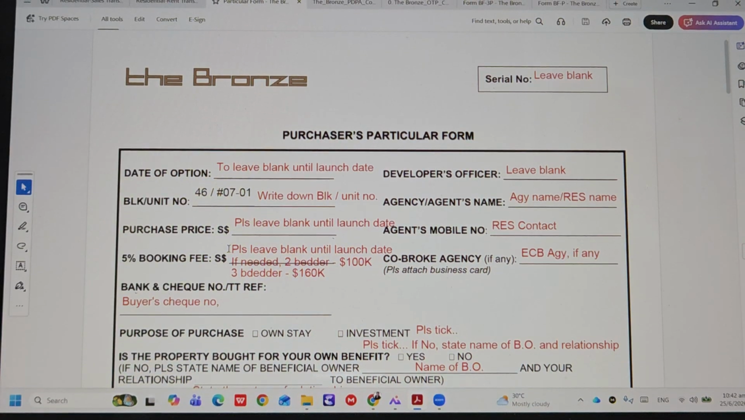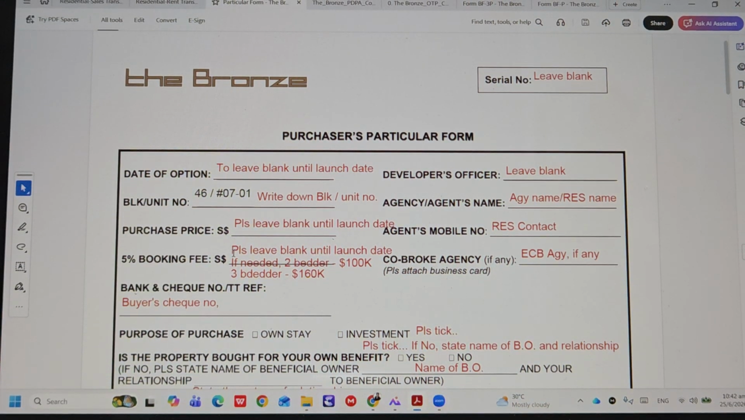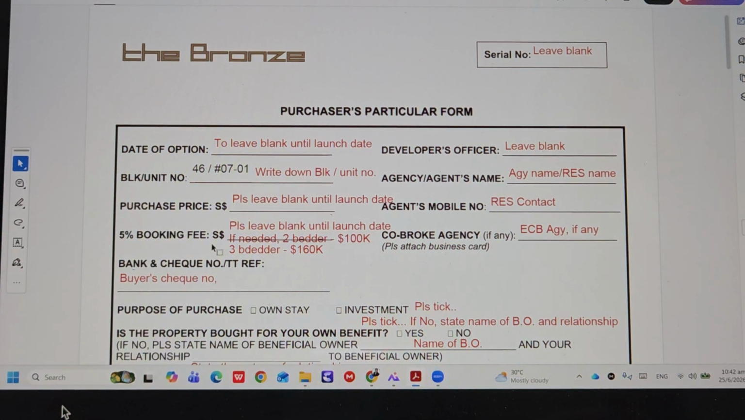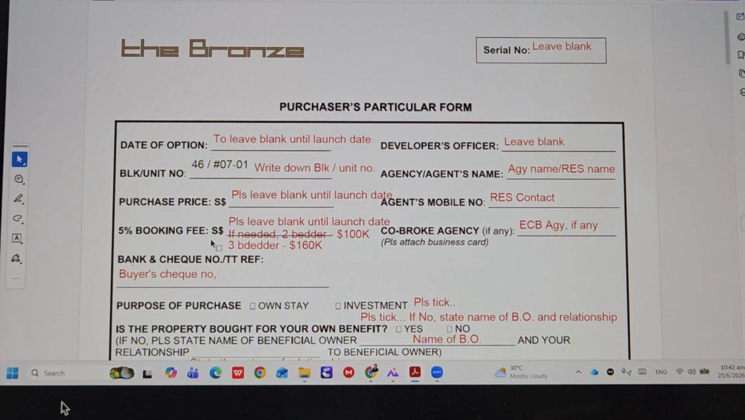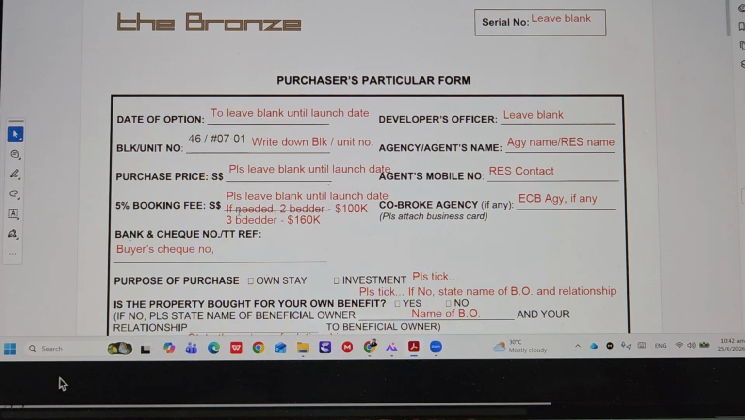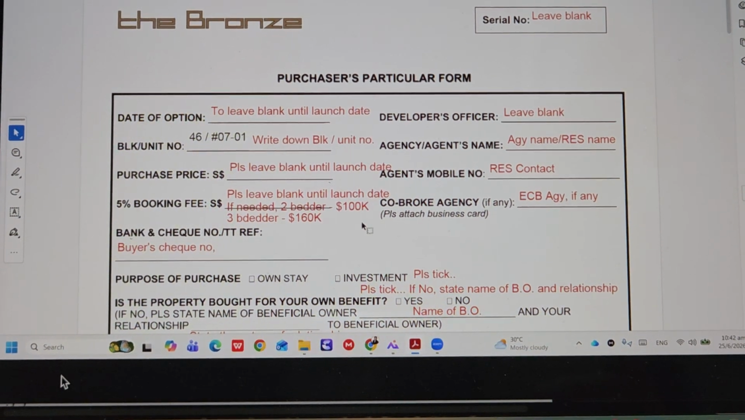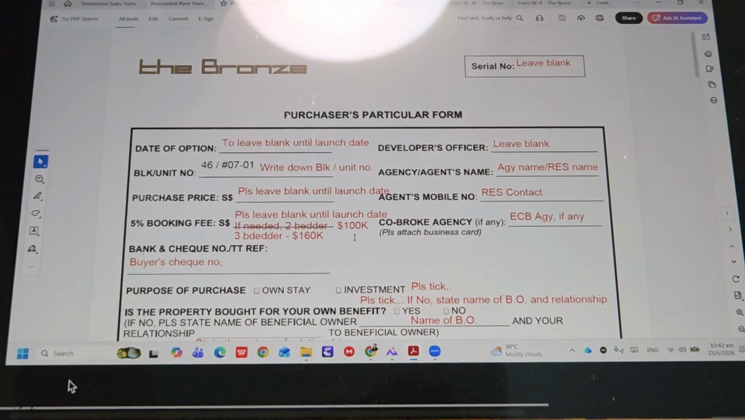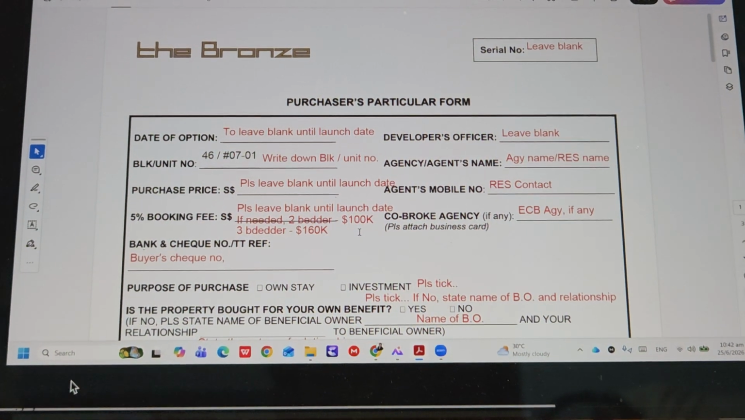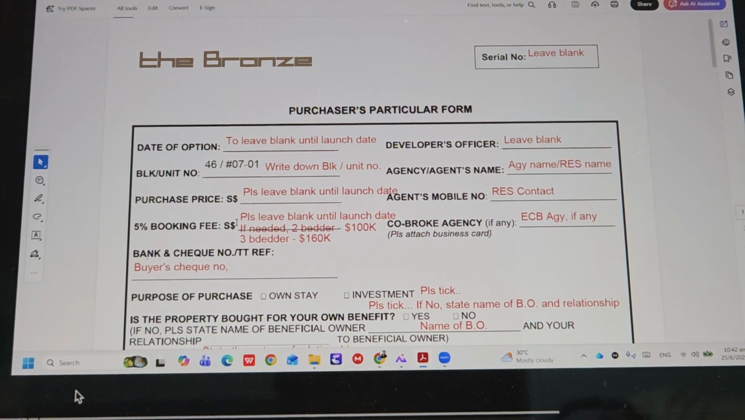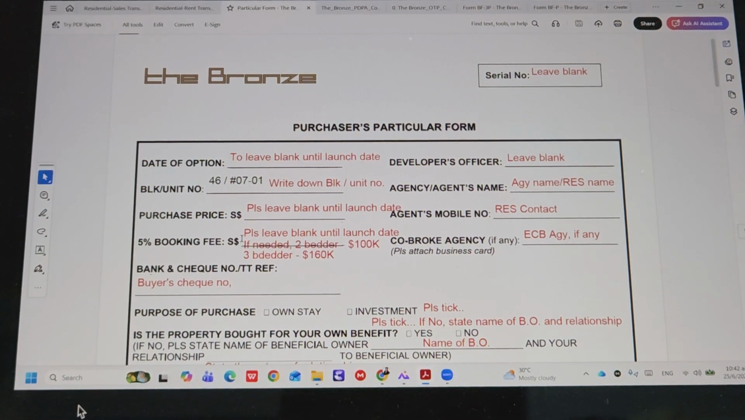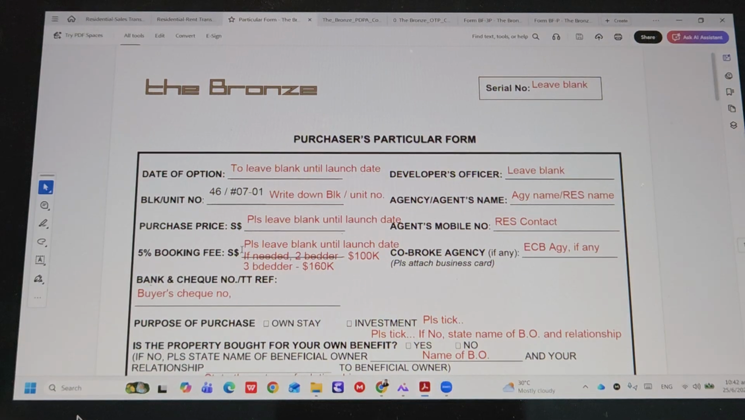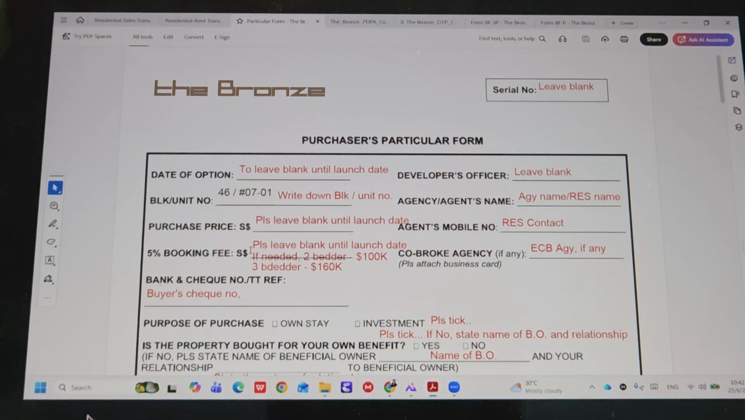Now, the 5% booking fee, ideally you leave it blank until the launch date. If needed, the client doesn't feel comfortable to put a blank check, so you can write 100,000 for a 2-bedroom, and for a 3-bedroom, sorry for the typo, you put 160K. But you have to tell your client that this 100K or 160K is not the absolute figure, because we do not know exactly how much the real figure is yet.